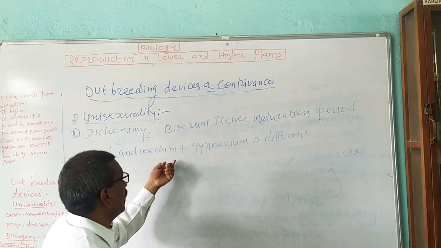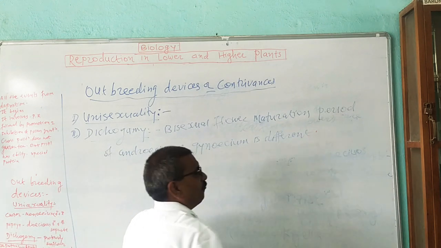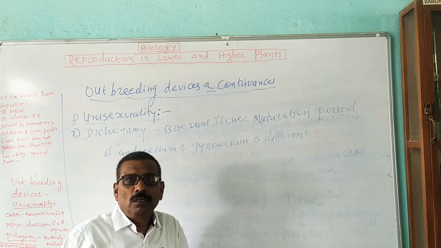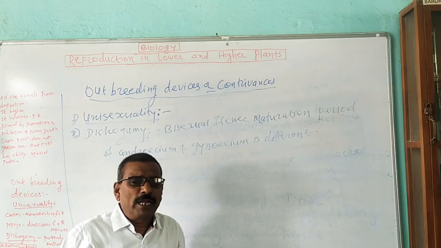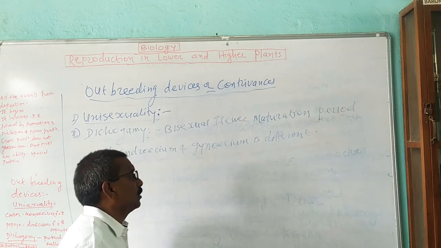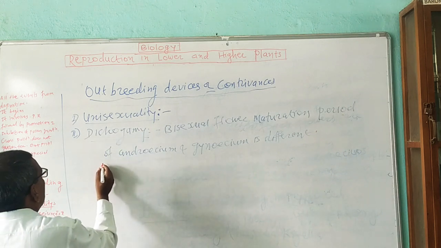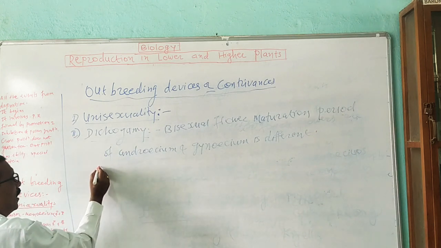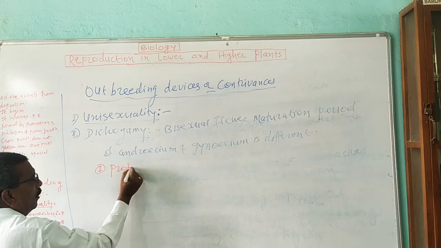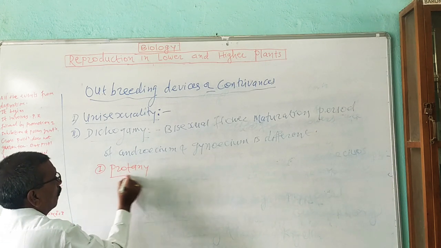Now there are different types of dichogamy in flowers. All of you know there are two types of reproductive organs found, known as androecium and gynoecium. On the basis of this, there are two types of dichogamy. The first one is protandry.